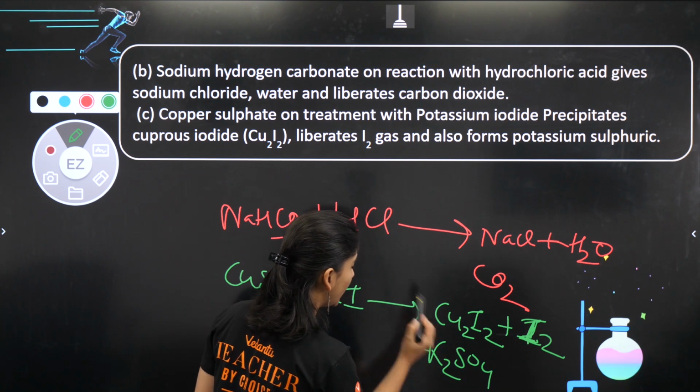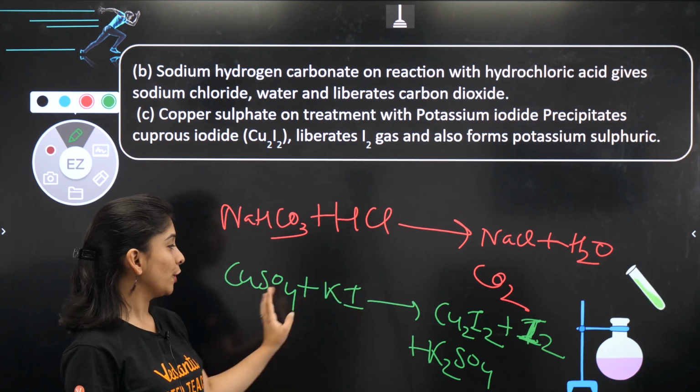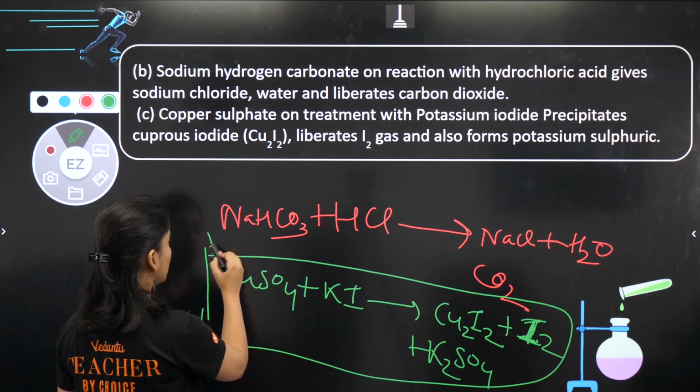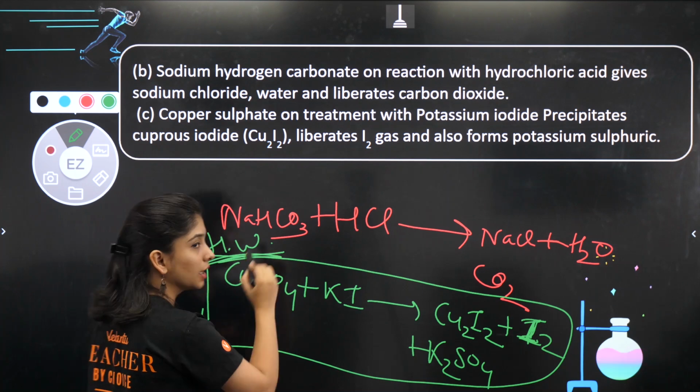Yes, fine, I have written down the product for you. This is your homework. Write it into balanced chemical equation.